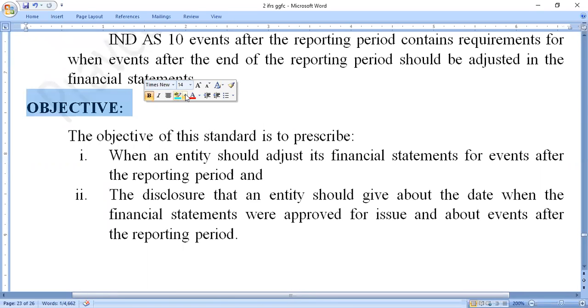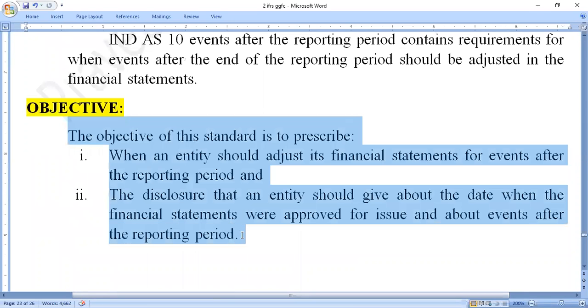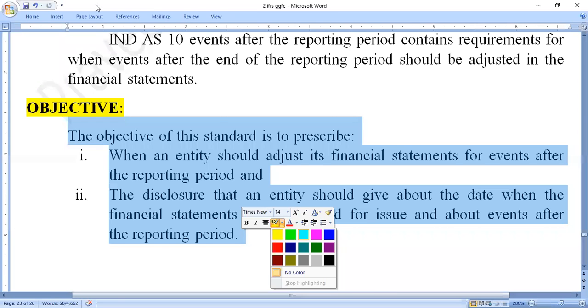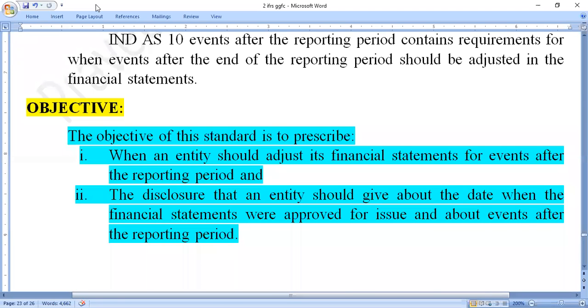The objective of this standard, the first one: when an entity should adjust its financial statements for events after the reporting period. This is the first objective here. When they adjust transactions that were not recorded or entered in the financial statements, this is the objective of this standard. It gives the organization the opportunity to adjust these transactions in its financial statements. This is the first objective.